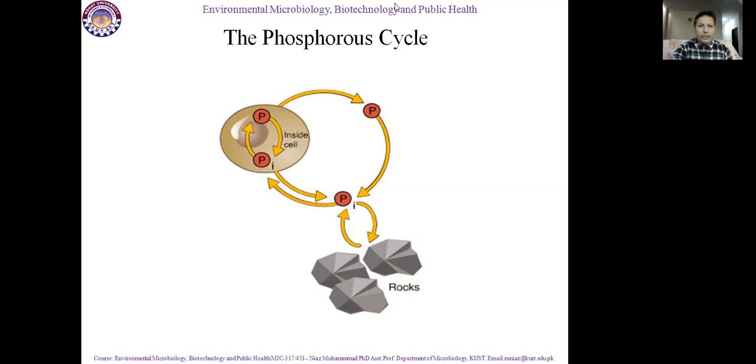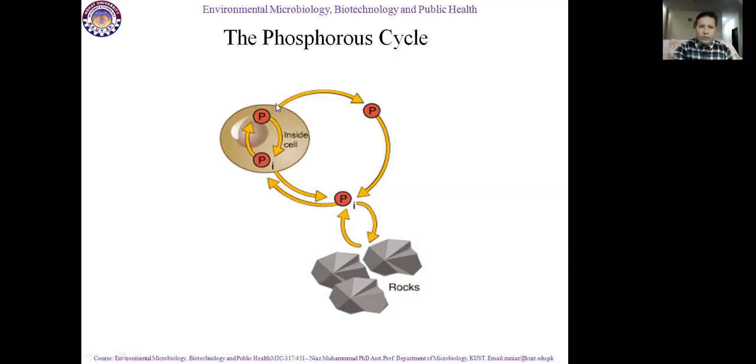Okay, we can see here in this diagram, phosphorus is present in elemental form, and it converts inside of the cell. Inside of the cell, it is present in organic form, and outside of the cell, it is present in inorganic form.